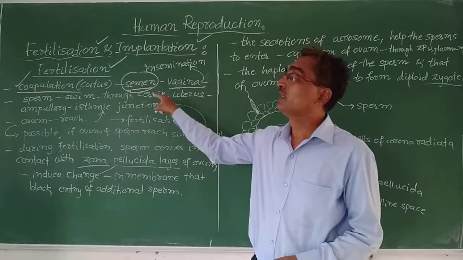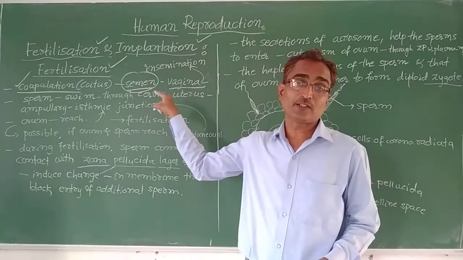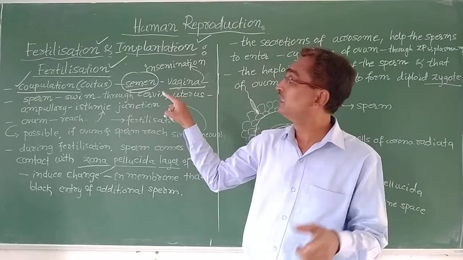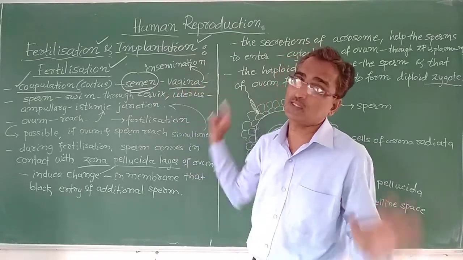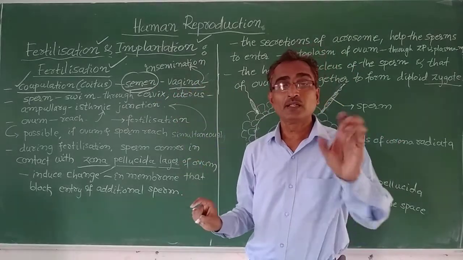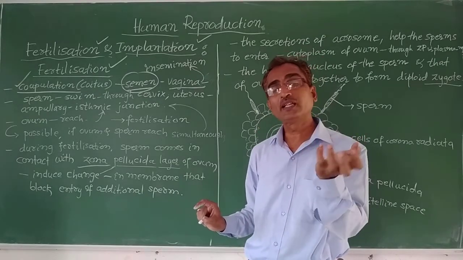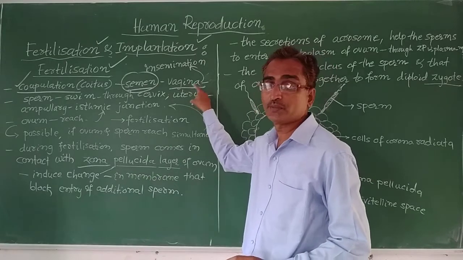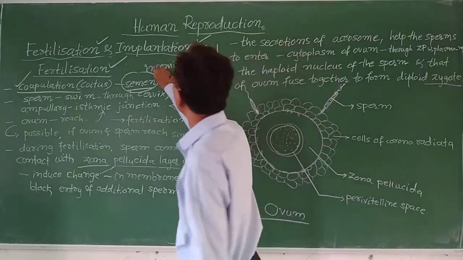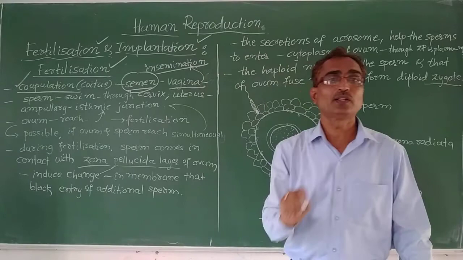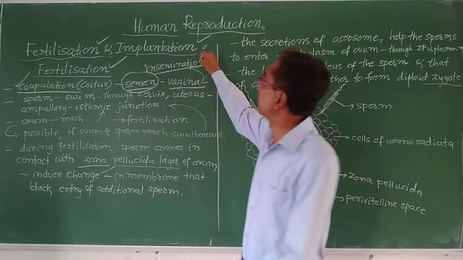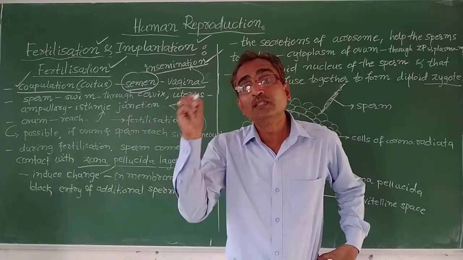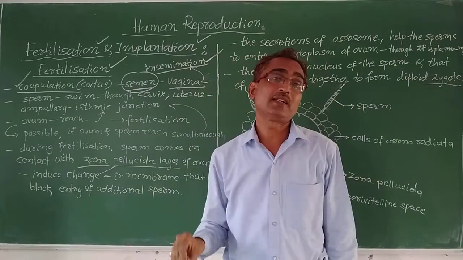So in each copulation or sexual act, what happens? The penis releases the semen into the vagina. The semen containing the sperm has been transferred to the vagina. That is known as insemination. Insemination is the deposition of the sperm into the female genital tract.